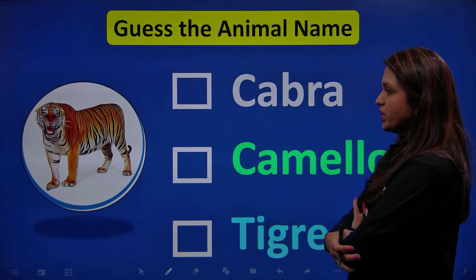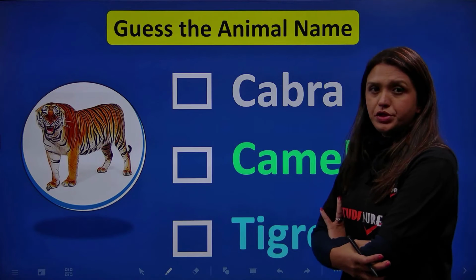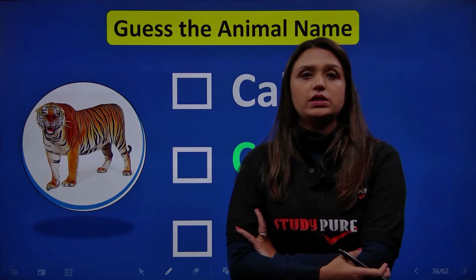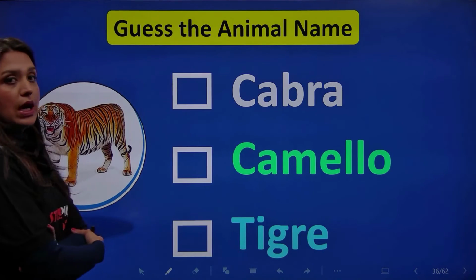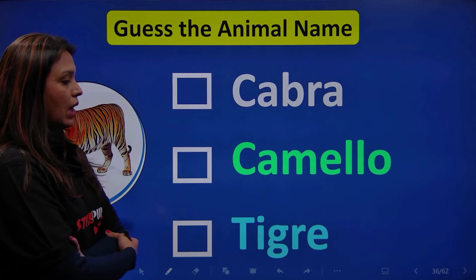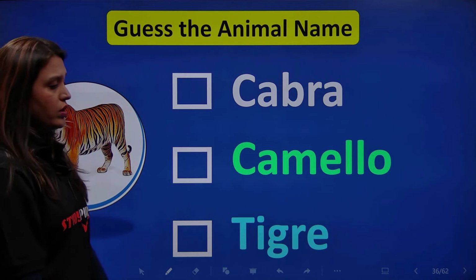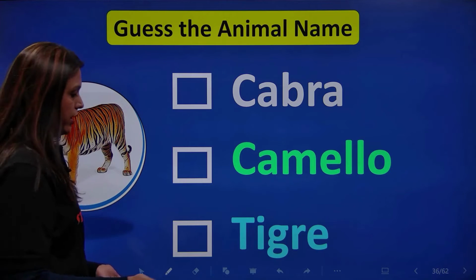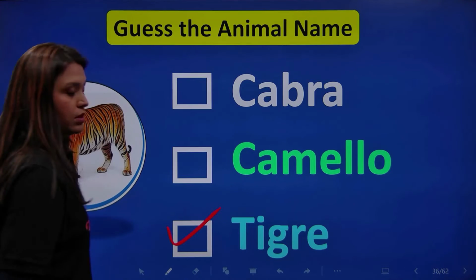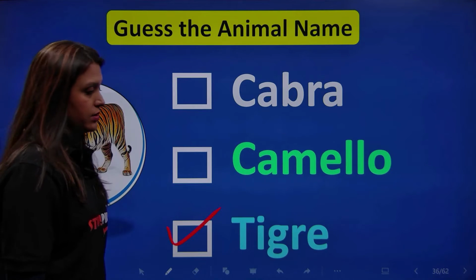Okay, now what do we have here? We have a tiger. And how do we call a tiger in Spanish? Cabra, camello, or tigre? That's not too hard. It's a tigre here, right?